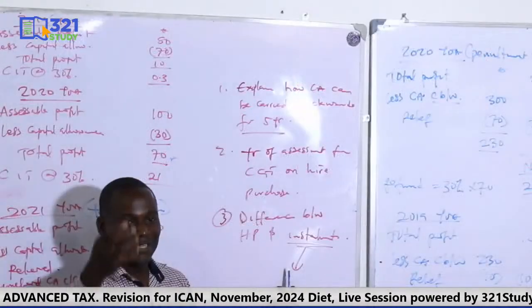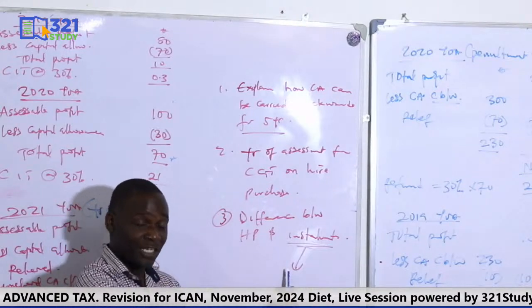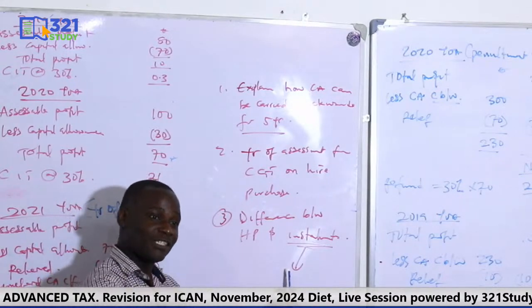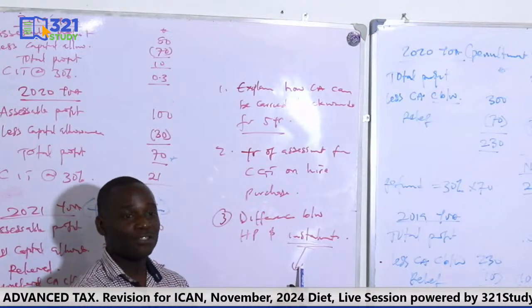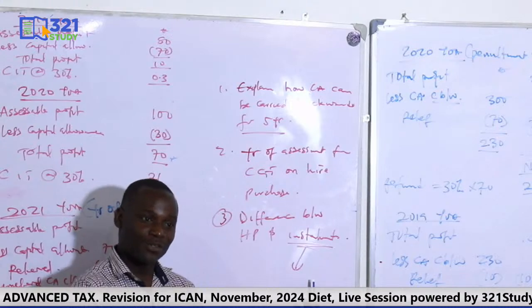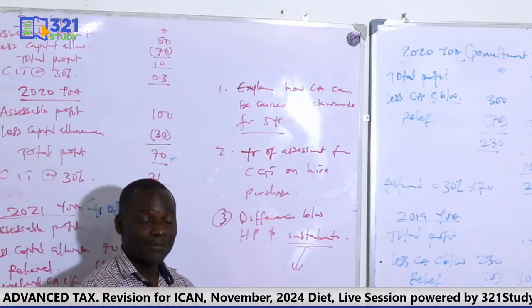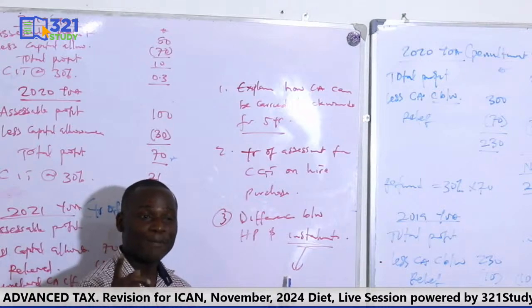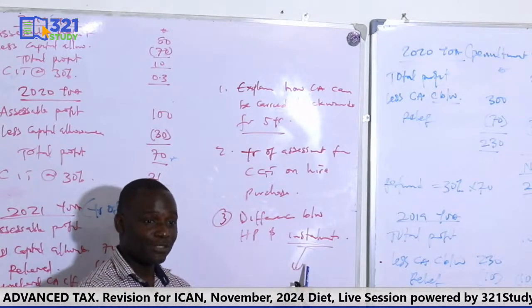That means if I receive the first installment payment, I will pay the CGT portion of it. I receive the second installment, I will pay the CGT portion of it, just like that, so that it will not be much on the taxpayer. That's just the argument under installments. Will he be allowed to pay by installments or not? And we say that the taxpayer will be allowed to pay by installments, provided that the installment period is not less than 18 months. That's it, 18 months.